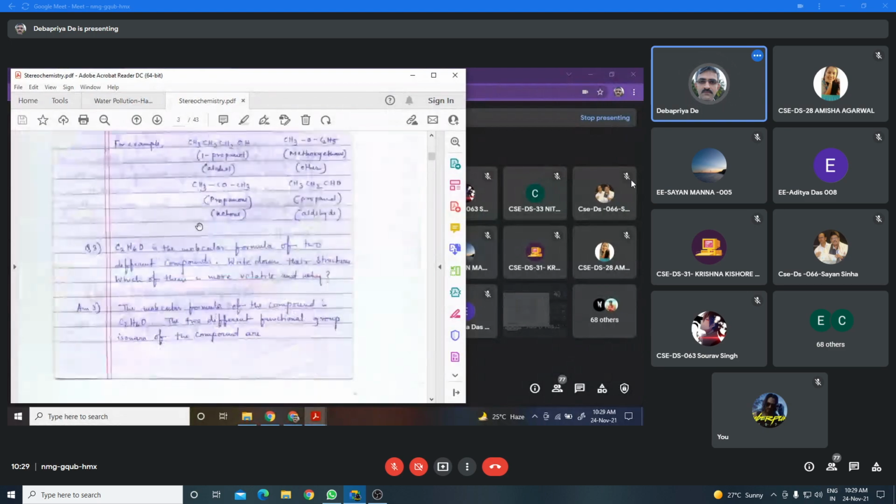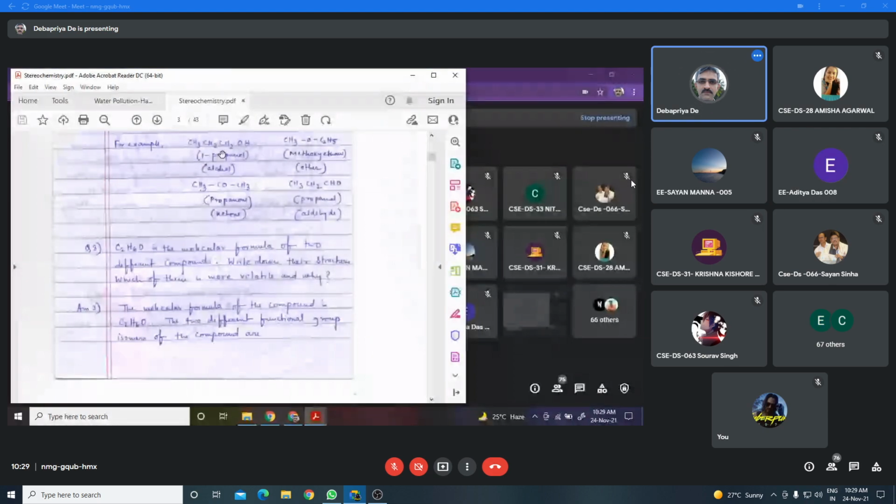Functional isomerism means compounds have the same molecular formula but belong to different classes of organic compounds. That means the two different isomers which are formed belong to different classes of organic compounds, and as they belong to different classes, their physical and chemical properties will also widely differ. Now suppose you consider the molecular formula of this compound.